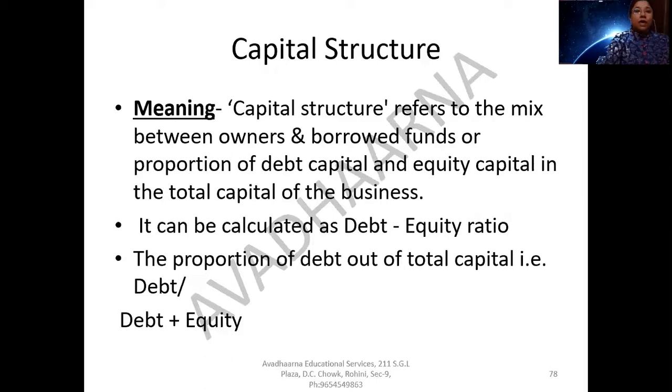debentures. So another ratio which will help us to know our capital structure could be the proportion of debt out of total capital, and the formula for calculating this ratio is debt upon debt plus equity. So debt plus equity is your total capital employed. So the proportion of debt out of total capital can be studied by debt upon debt plus equity.